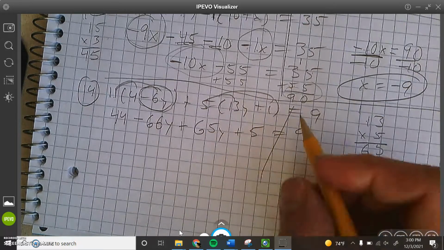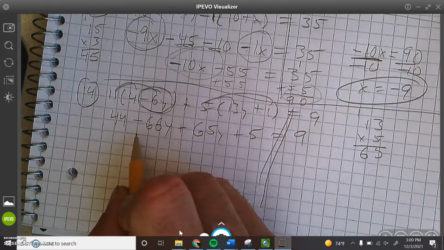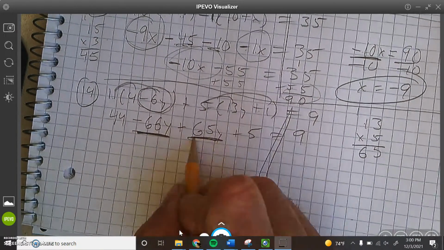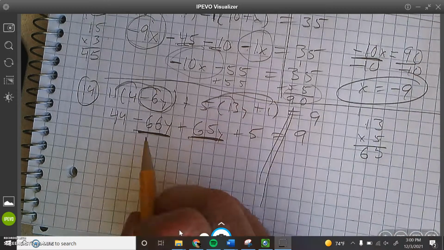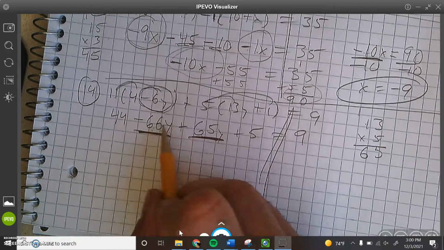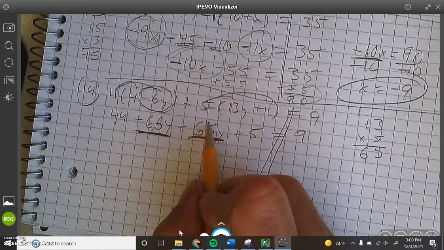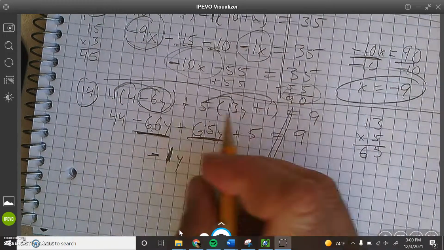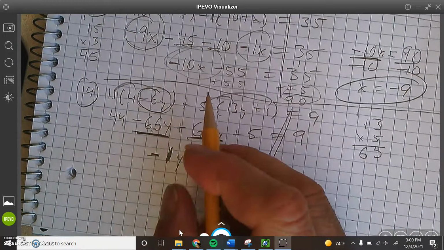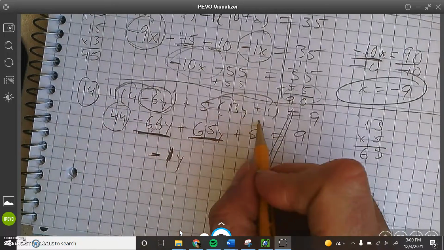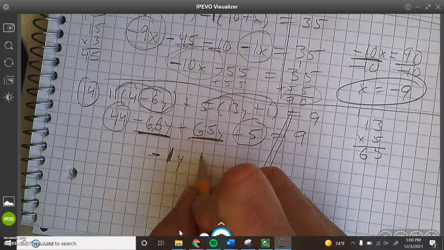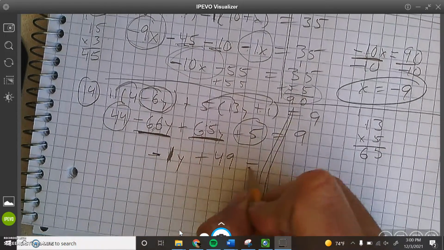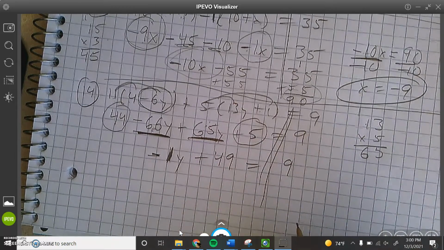Okay. Combining like terms. Let's see. Negative 66 plus 65. So if I owe 66 and I get 65, I almost break even, but I'm down $1 still. Okay. Now I have 44 plus 5. 44 plus 5 is 49. Do that in your head, right? Okay.